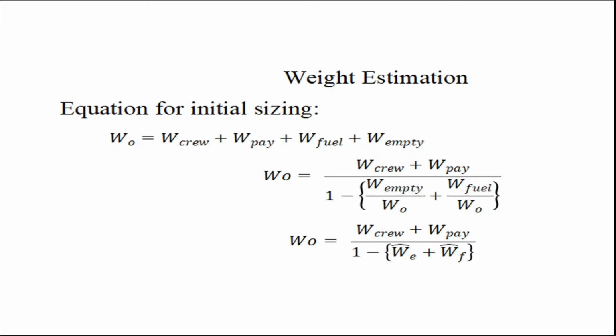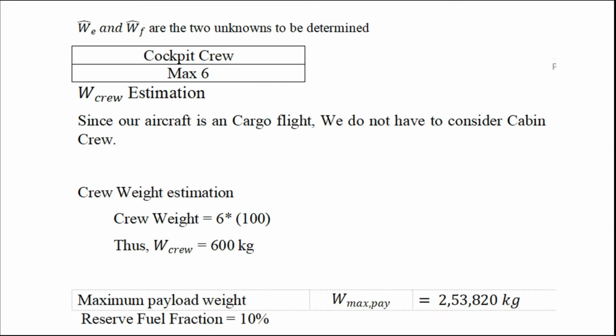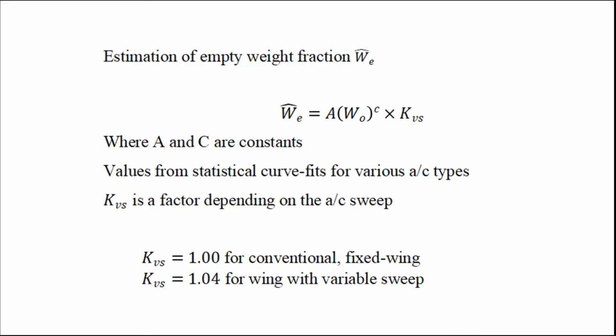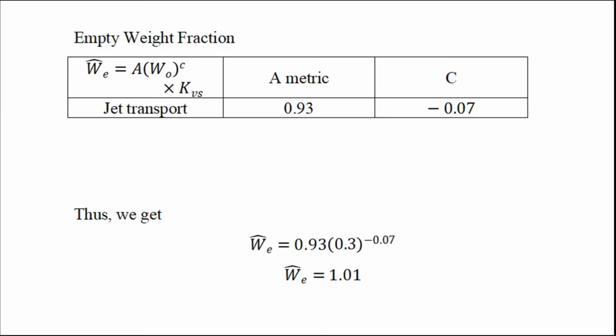First we will estimate W crew. Since our aircraft is a cargo flight, we do not have to consider cabin crew. Our aircraft will have 6 crew, and we will assume 100 kg for each crew member, giving us a total W crew equal to 600 kg. Now we will do the empty weight fraction calculation. You can clearly see in the PPT how we proceed, what formula we used and what values we used, and we get the empty weight fraction equal to 1.01. Now my colleague Susindhar will take over.